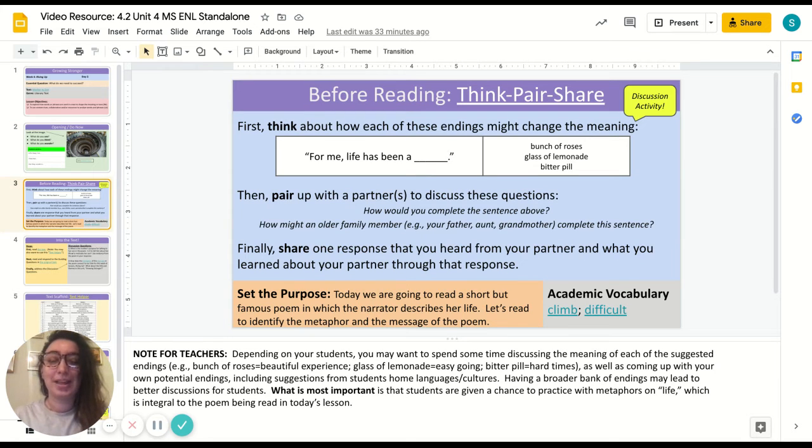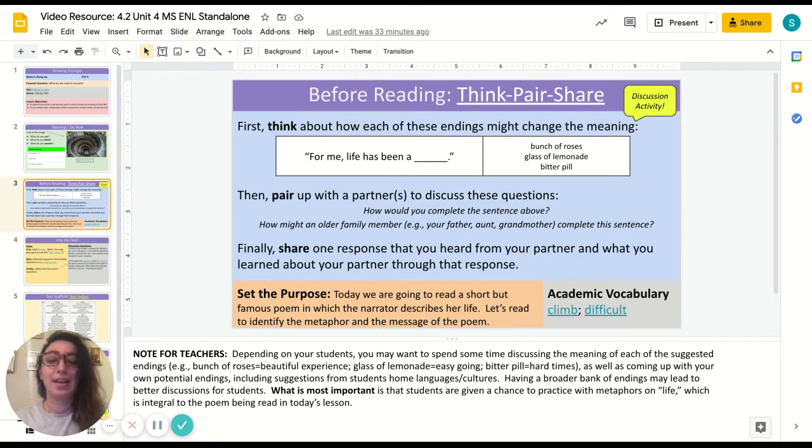After that, they will do a think, pair, share with a partner. If you are in a virtual class, an easy way that you might be able to do this would be to do breakout rooms, or if you're using something like Google Meet where your breakout rooms are not supported, create a set of links ahead of time, pair off the students ahead of time, so that way you can send them off where they need to go. They know where they need to go to chat, and then you can call them back when the time for the activity is up. So here, they're looking at how words change meaning.